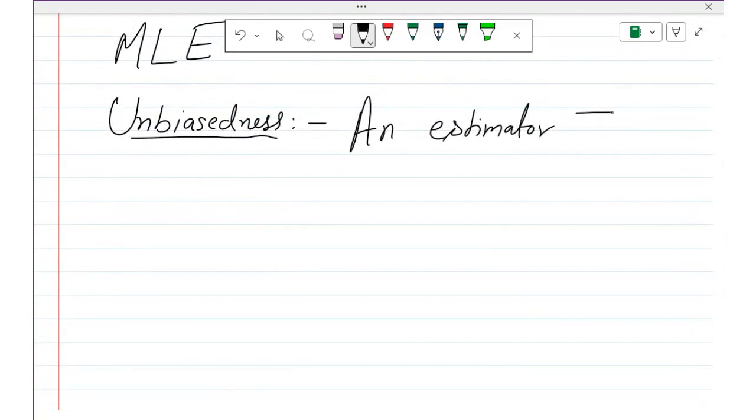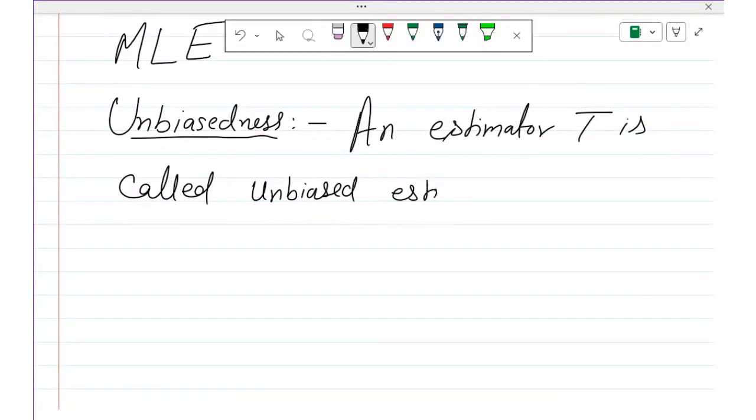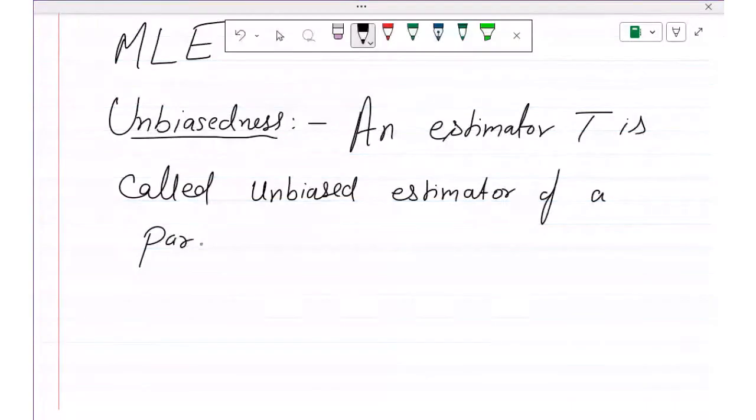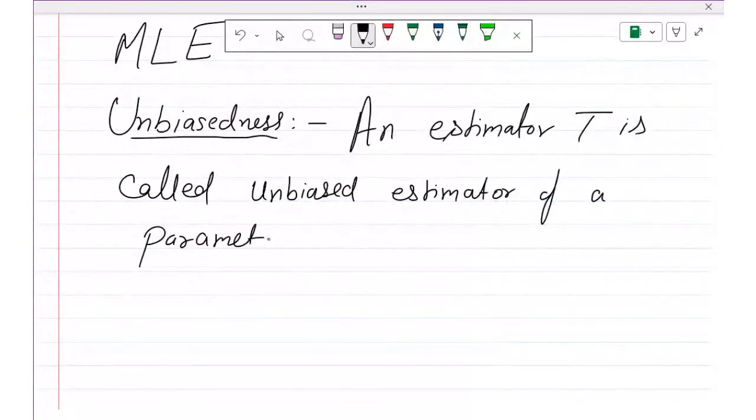T is called an unbiased estimator of a parameter theta.